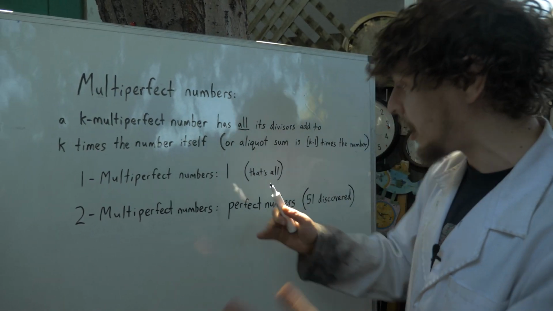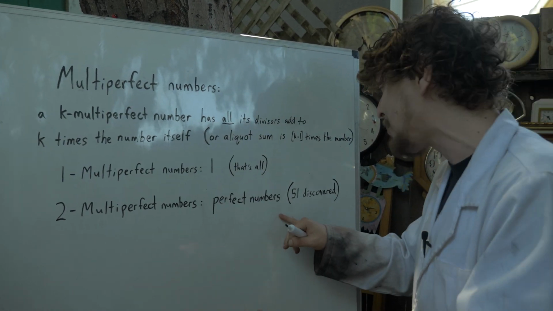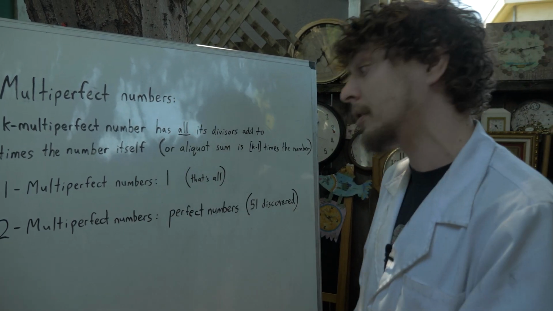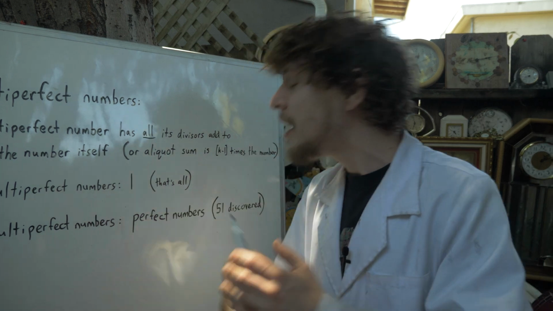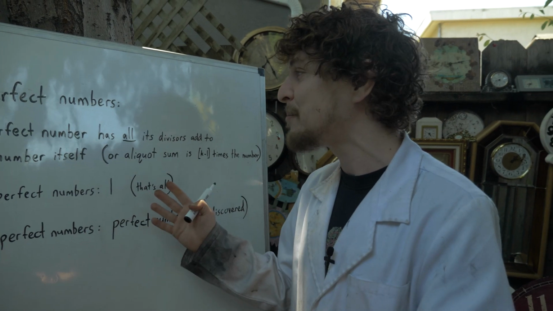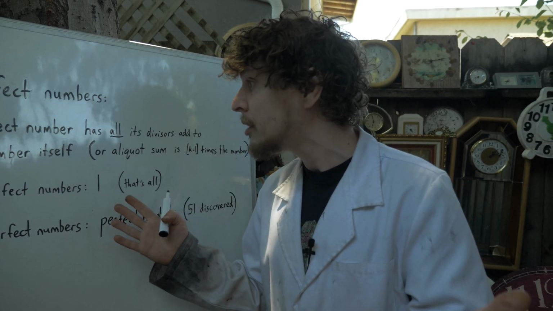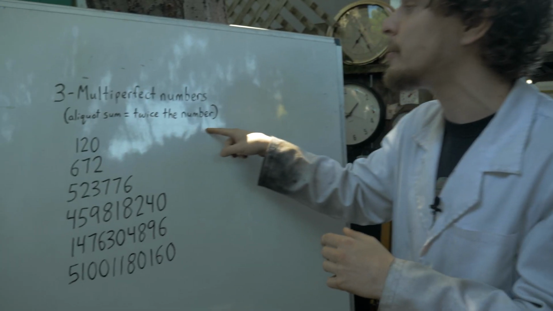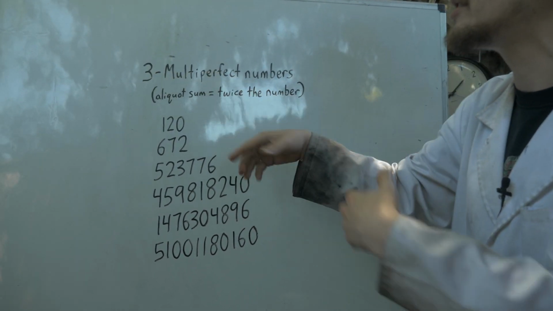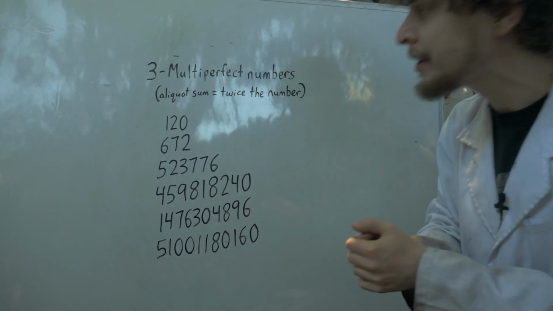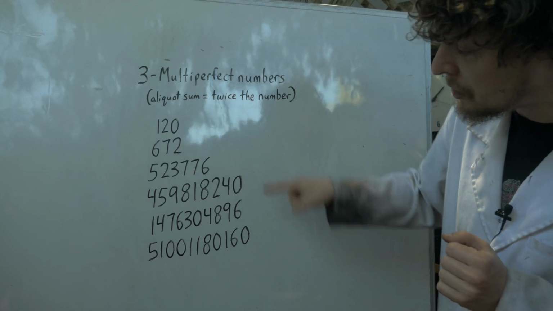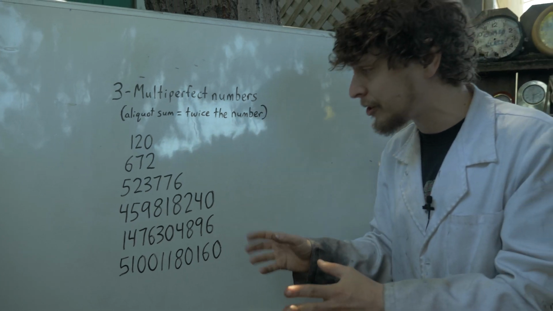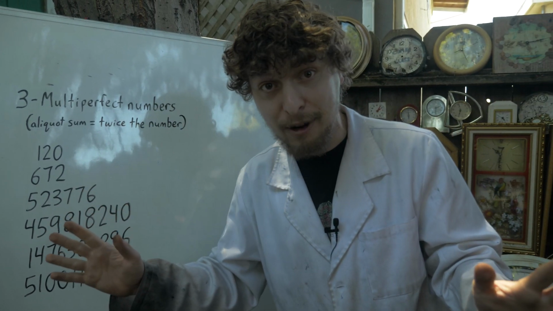And 2 multi-perfect numbers are regular perfect numbers, 51 of which we've found, and we don't know if there's an infinite amount or if there's any odd ones or other stuff. But what about beyond that? 3 multi-perfect or 4 multi-perfect numbers? What's up with those? For 3 multi-perfect numbers, where the aliquot sum is twice the number, or named that way because all of the divisors add to 3 times the number, 120 is our smallest, and that's our biggest, and these 6 are conjectured to be the only 6 3 multi-perfect numbers.